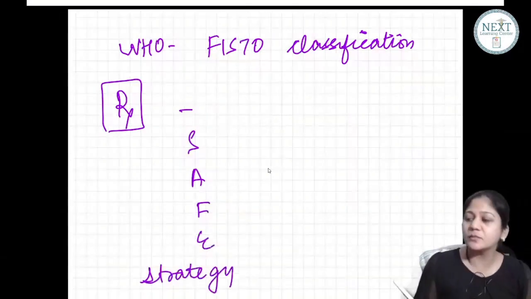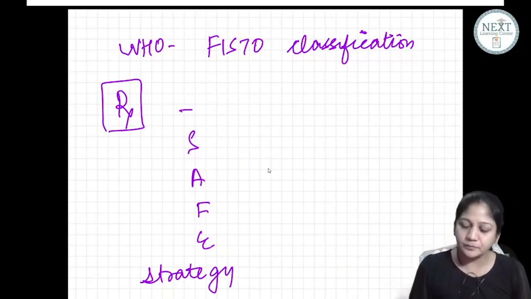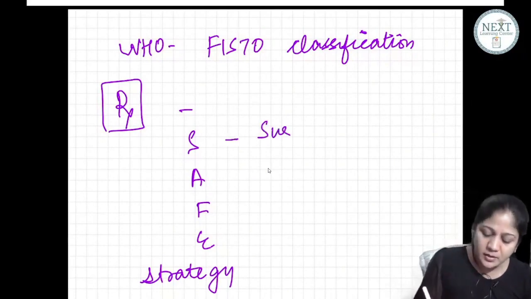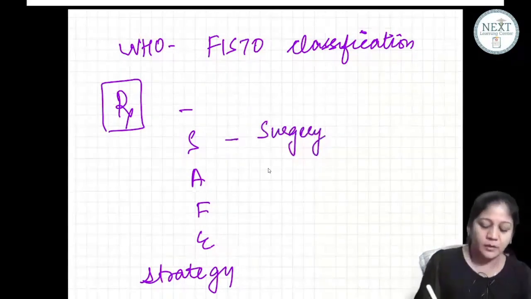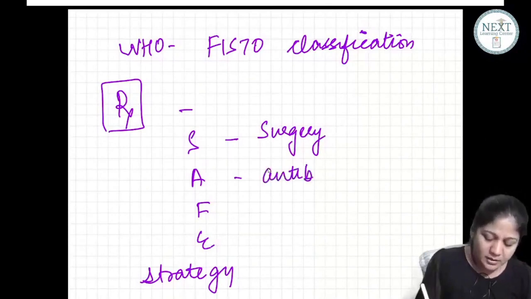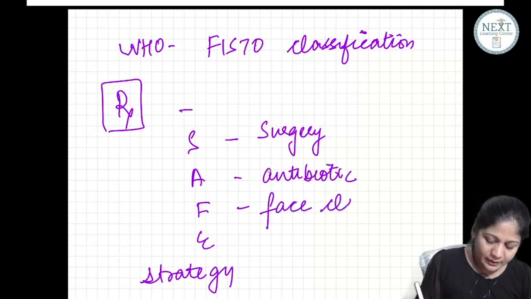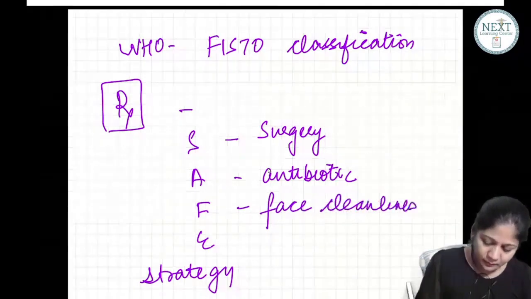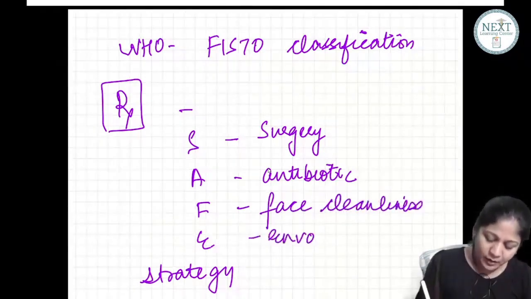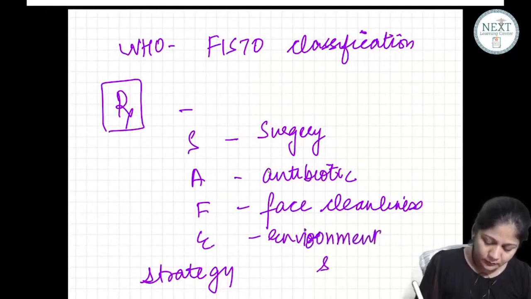What is it, guys? What is the SAFE strategy? S stands for surgery, A stands for antibiotic, F stands for face cleanliness, and E stands for environmental sanitation. Okay?